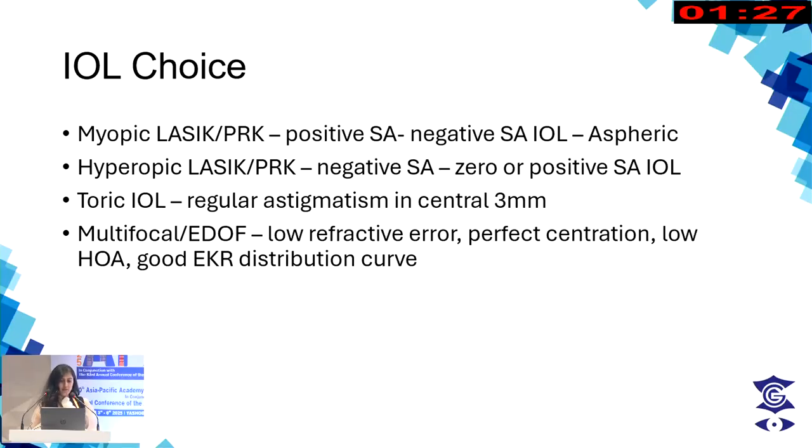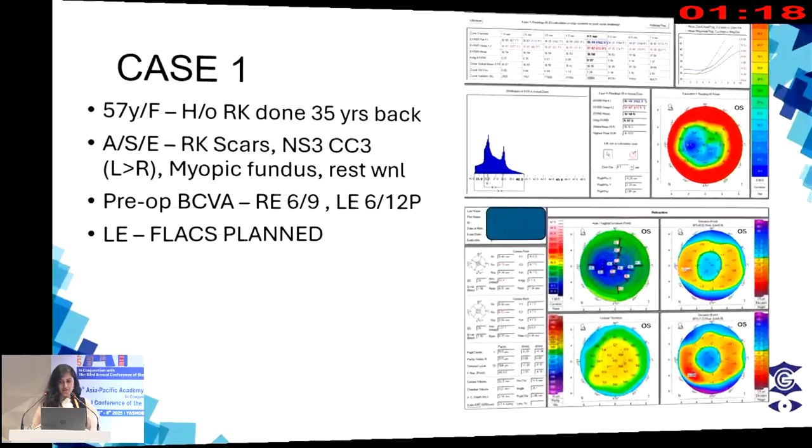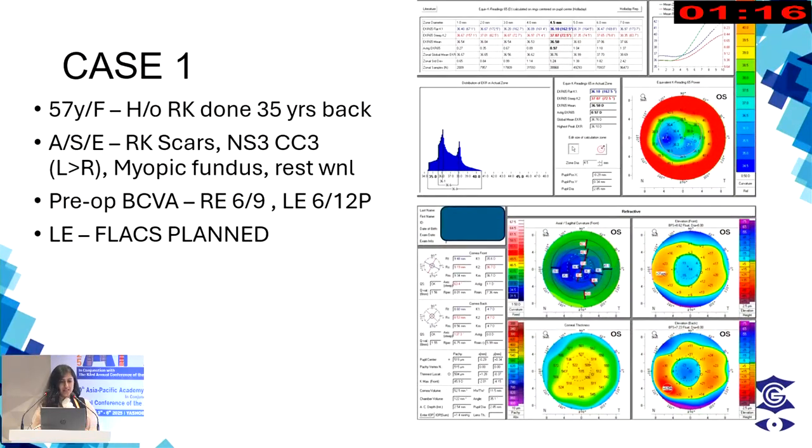These should be considered when there's a low refractive error correction that has happened, a perfect centration of the ablation, low higher order aberrations, and a good EKR distribution curve. Just to make it a little simpler, this is a case of a patient who had undergone RK 35 years ago. RK scars present. The cataract was greater in the left eye, NS3 CC with a myopic fundus. Best corrected visual acuity was 6/12 in that eye.